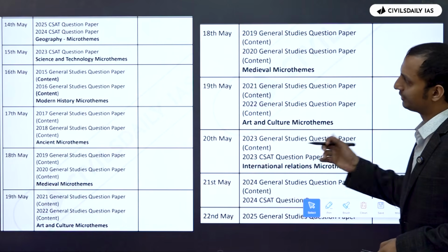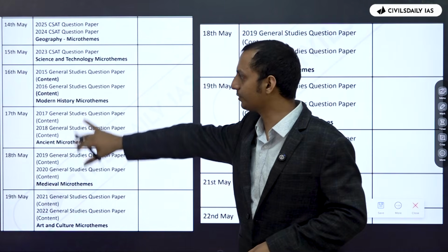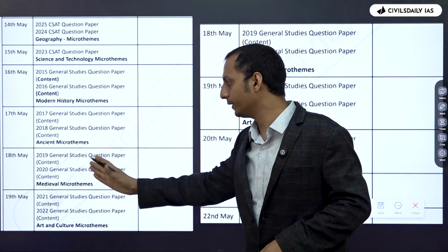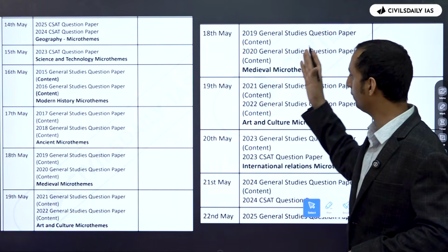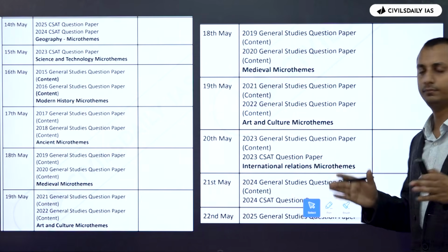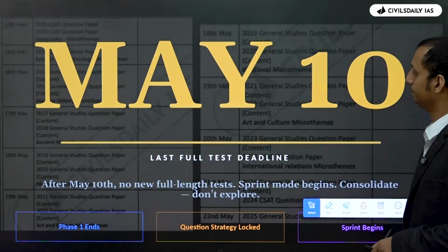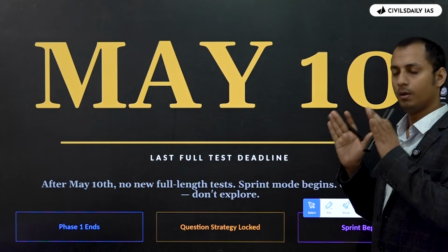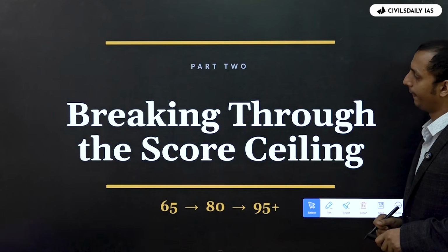Okay, everyone? So as you can see here, mostly PYQs only. 2015 General Studies paper, 2017, 2018, 2019, 2020, 2021, 2022. You will be doing till 2025. Okay. So last full test on May 10th. After that, mostly focus on the PYQs only.